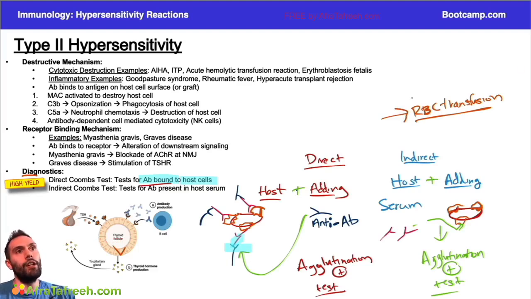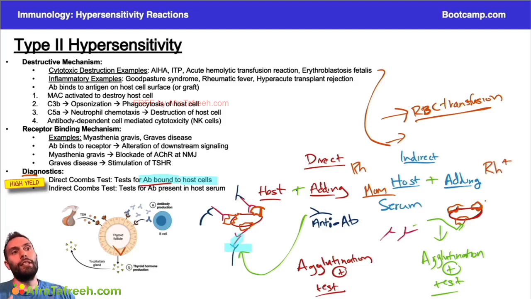We can also do this for hemolytic disease of the newborn, or erythroblastosis fetalis, right? We can test mom's serum. In this situation, this would be mom's serum for the antibodies to the Rh factor. Okay, and we can add in red blood cells that are Rh positive, right? So we can use this test, the indirect Coombs test, for things like this specifically.